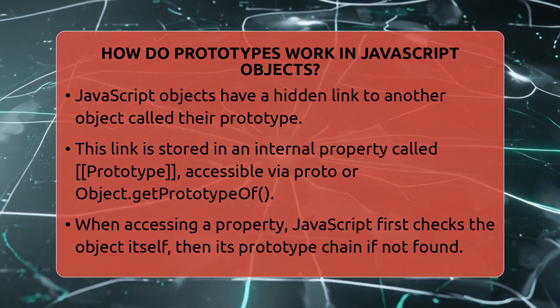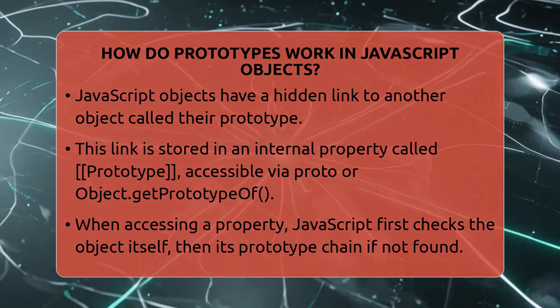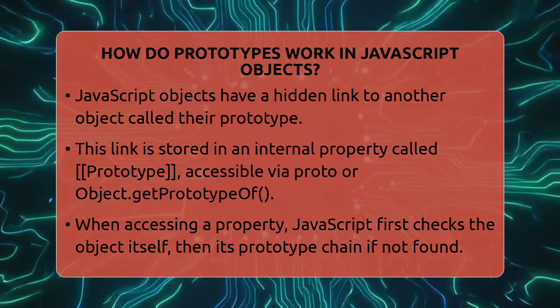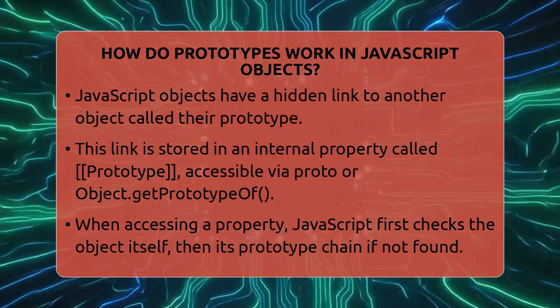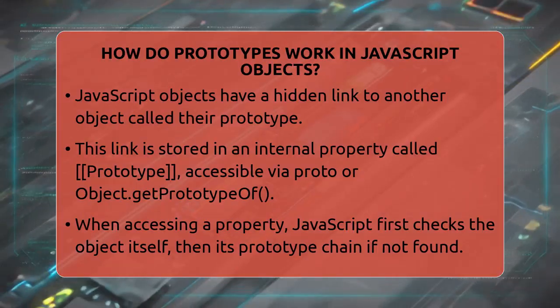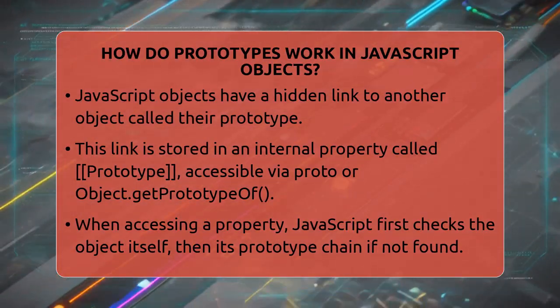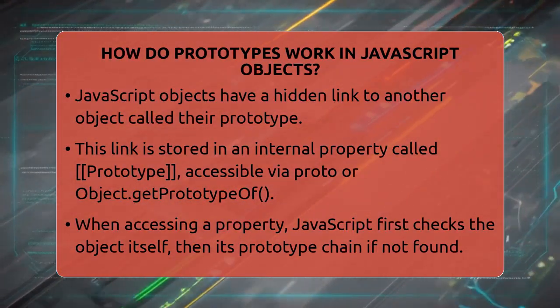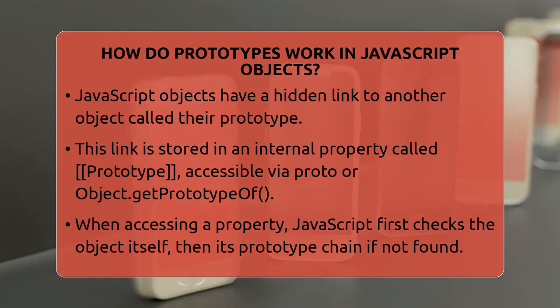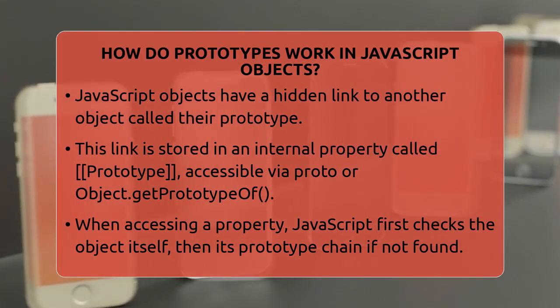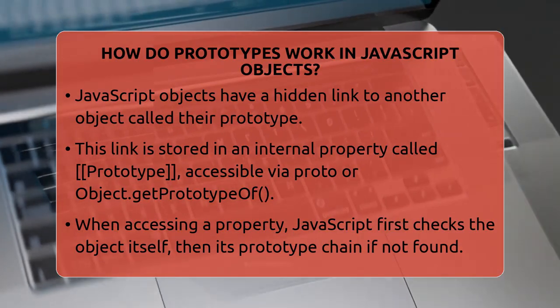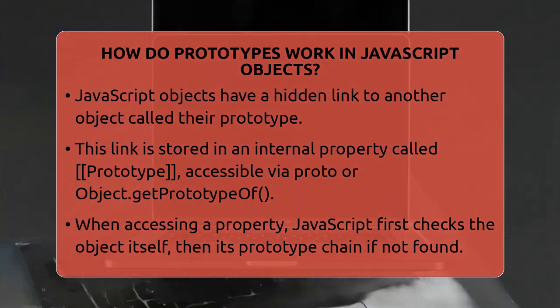Think of it like a family tree where properties and methods can be passed down from ancestors to descendants. This link is stored in an internal property called prototype, which you can access through special ways like __proto__ or the function Object.getPrototypeOf. When you try to access a property on an object, JavaScript first checks if that property exists